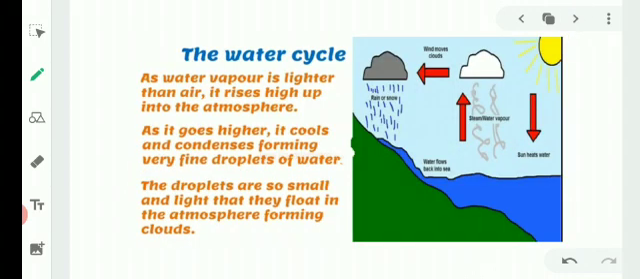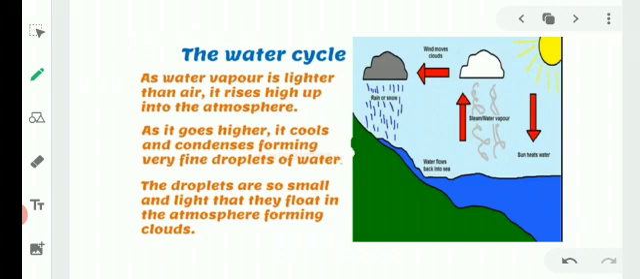The water cycle. What is the water cycle? Water vapor is lighter than air, which means the density of water vapor is lower than air. The weight of the water vapor is less than the air. It rises high up into the atmosphere, which means the water vapor goes up in the sky because it has a lighter density.